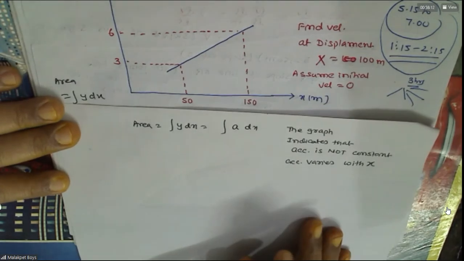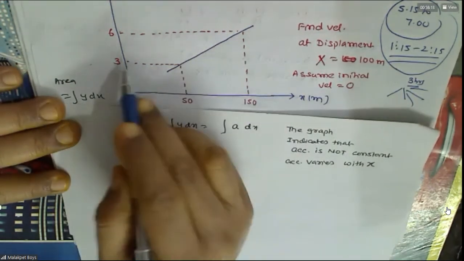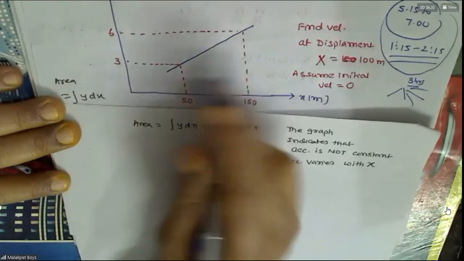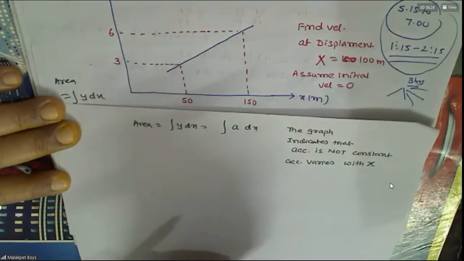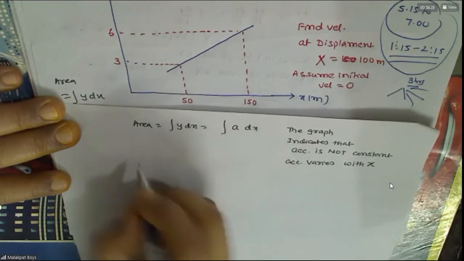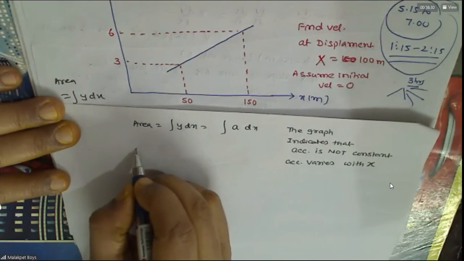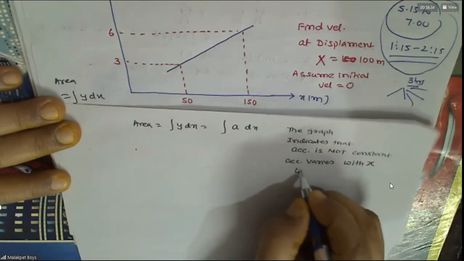Sir, how can we say that acceleration is not constant? Here you can see from the graph that at different values of x, acceleration is different. See, at 50 it is 3, at 150 it is 6. Agreed? So it varies with x linearly, means the graph is a straight line.